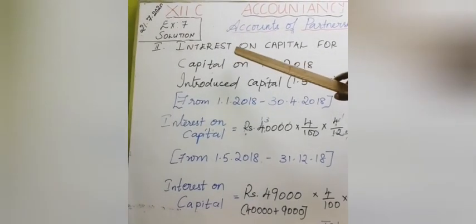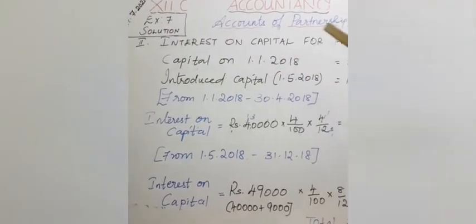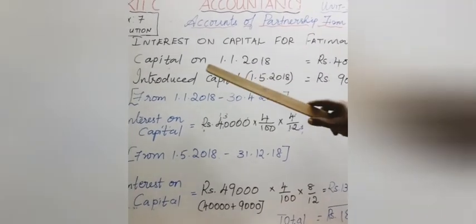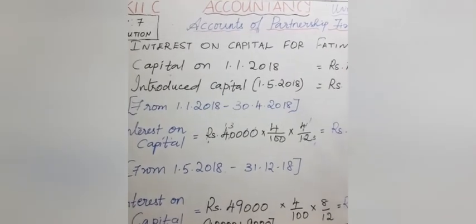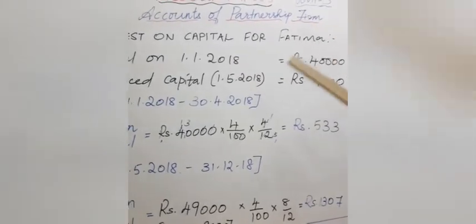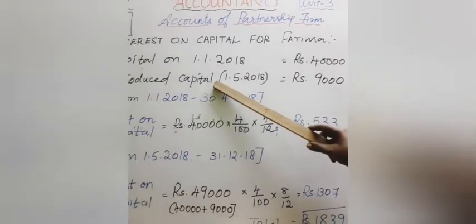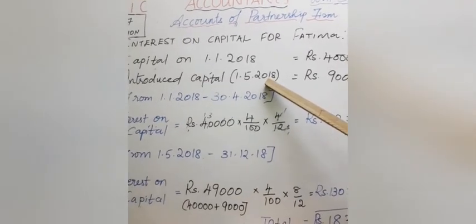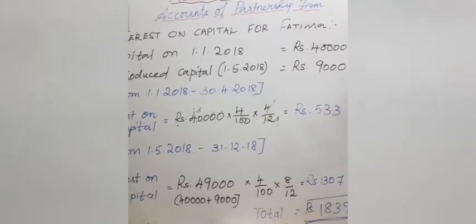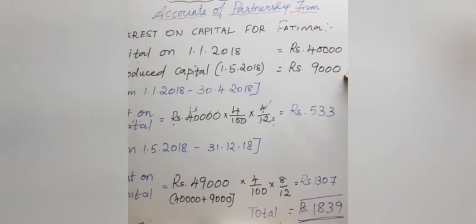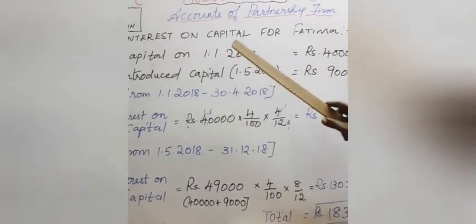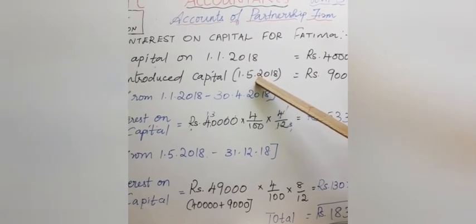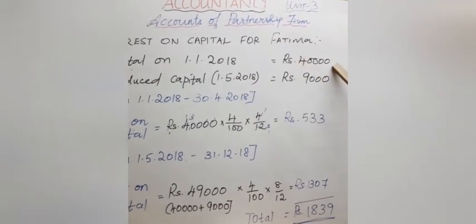Students, next we are going to calculate interest for Fatima. Fatima's capital on 1/1/2018 is 40,000. Fatima has introduced additional capital from 1/5/2018, that is 9,000. So first we want to calculate from January to the month of May for rupees 40,000.